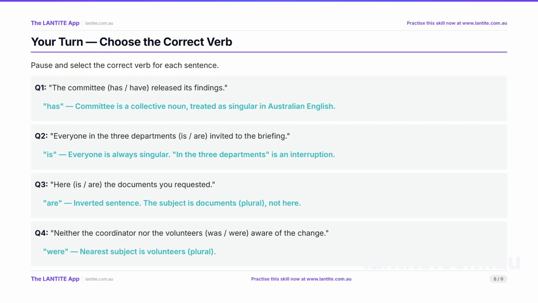Question 3. Here is or are the documents you requested. The answer is are. This is an inverted sentence. The subject is documents, which is plural. Here is just a placeholder. Question 4. Neither the coordinator nor the volunteers was or were aware. The answer is were. With nor, the verb agrees with the nearest subject, which is volunteers, plural.